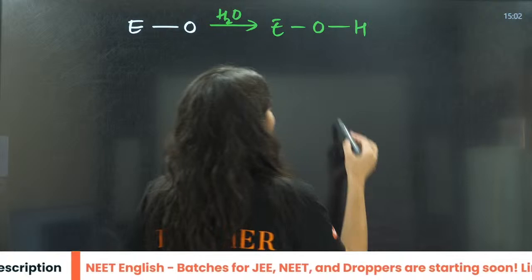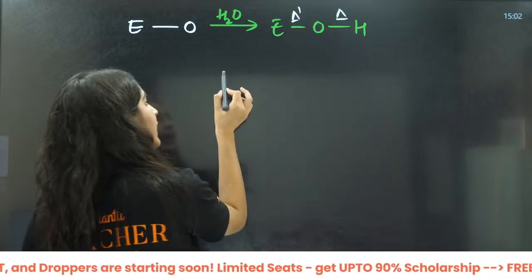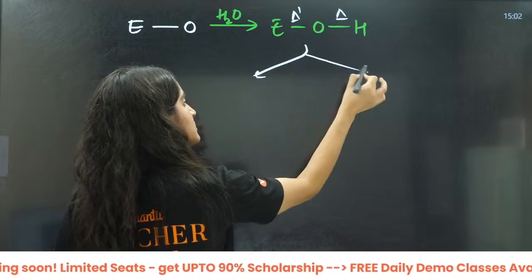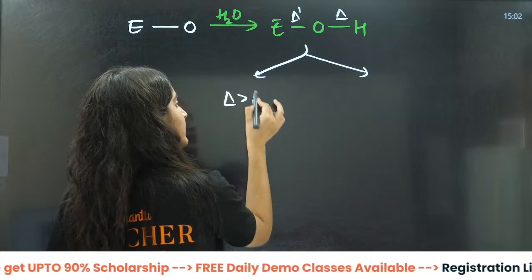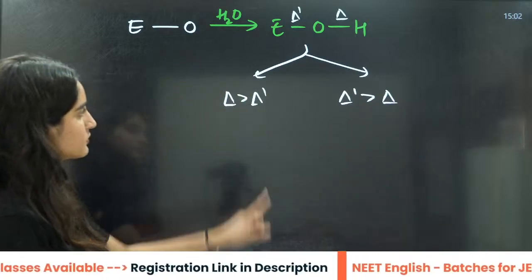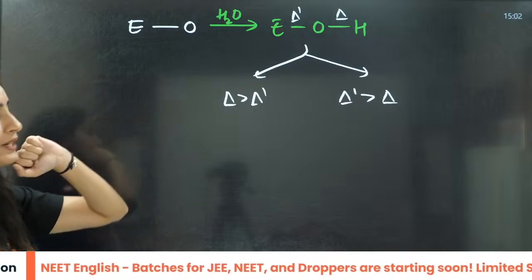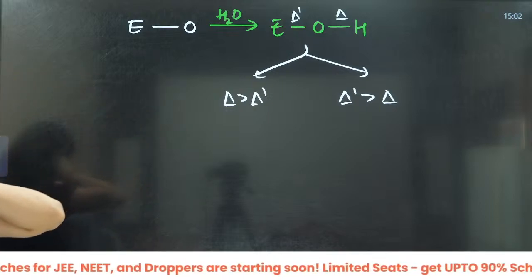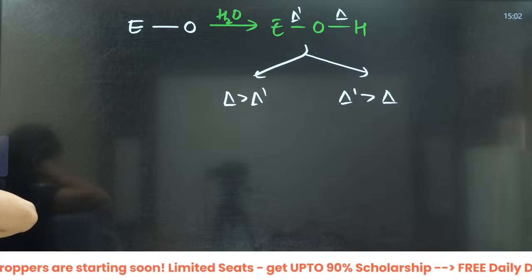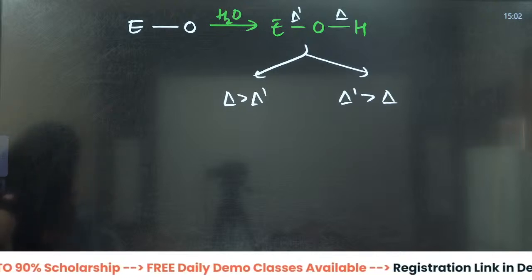Now, for example, this is delta, this is delta dash. If delta is more, there can be two things here: delta is more than delta dash, or delta dash is more than delta. If delta is more, what will happen? Acidic or basic nature? Everyone, if delta is more, what will happen?